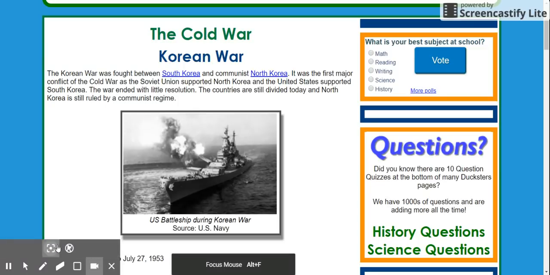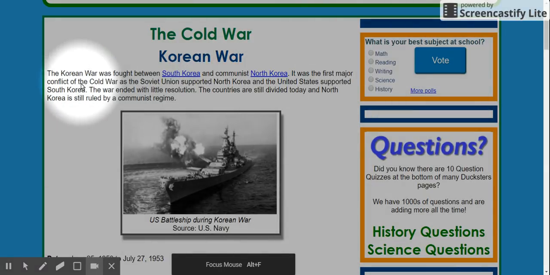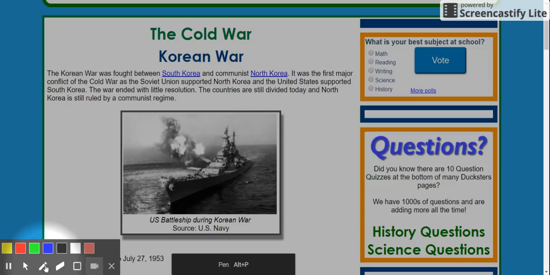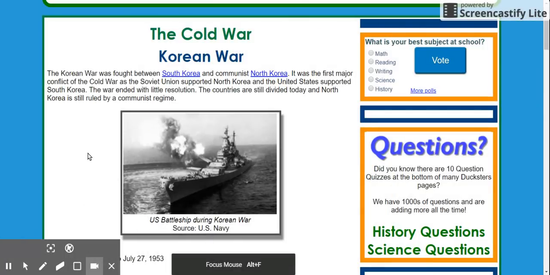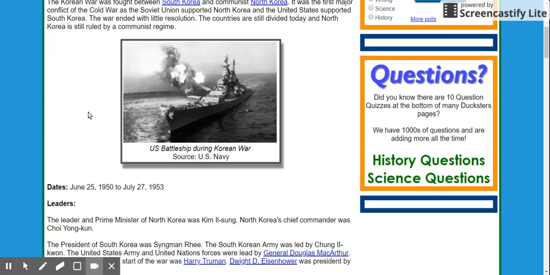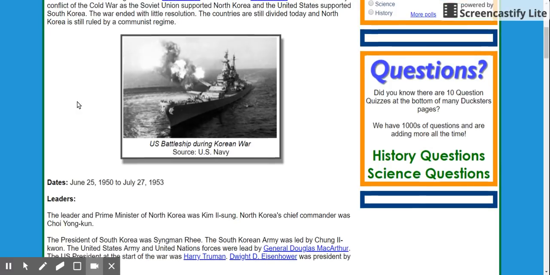It is the first major conflict of the Cold War as the Soviet Union supported North Korea, the United States supported South Korea. Why did they support each of those sides? Well, I'll tell you, because the South Koreans, right, they were capitalists, so the United States liked them. North Koreans, they were communists, so the Soviet Union liked them. There's reasons for that, all right?